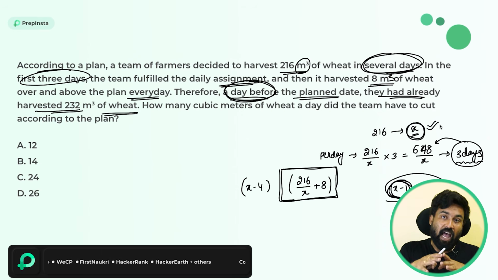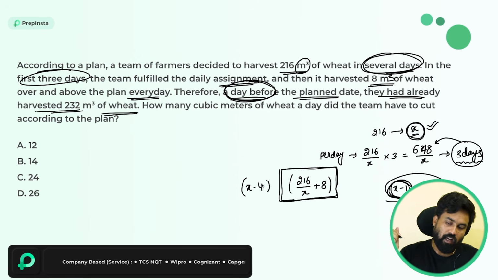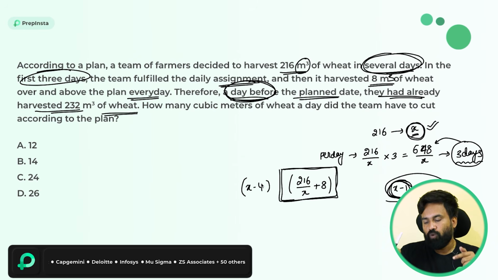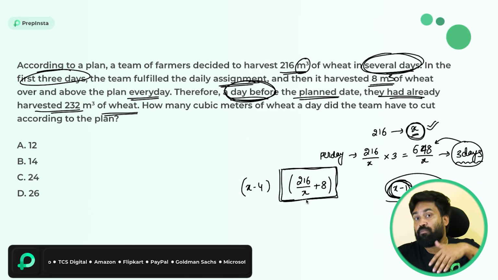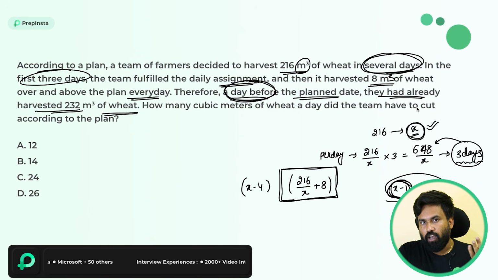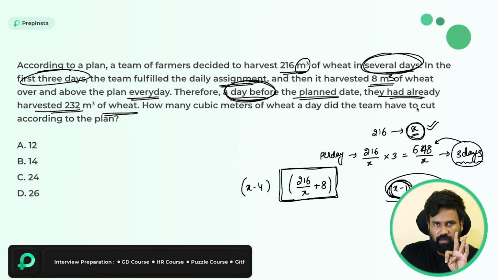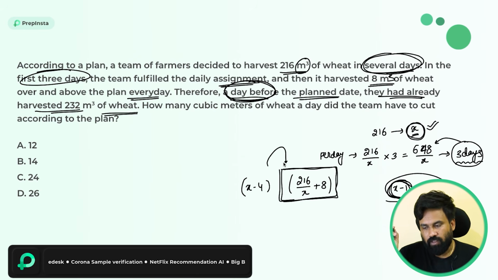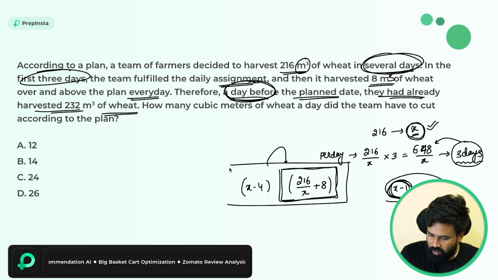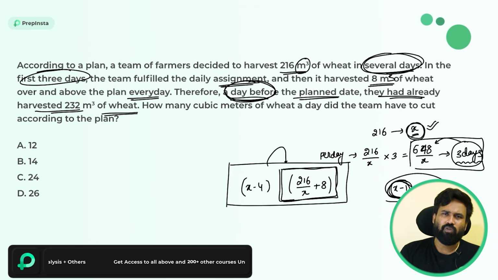That's why I have subtracted 4 days from the x. So x minus 4 into 216 divided by x plus 8 is the work done in the remaining days other than these 4 days. Why these 4 days? Again, I am telling you, 1 day is earlier, the work completed, and these 3 days the efficiency is different. So I have subtracted this 4 and this is the equation. So this is one work done and this is the other work done. And the last day there is no work.